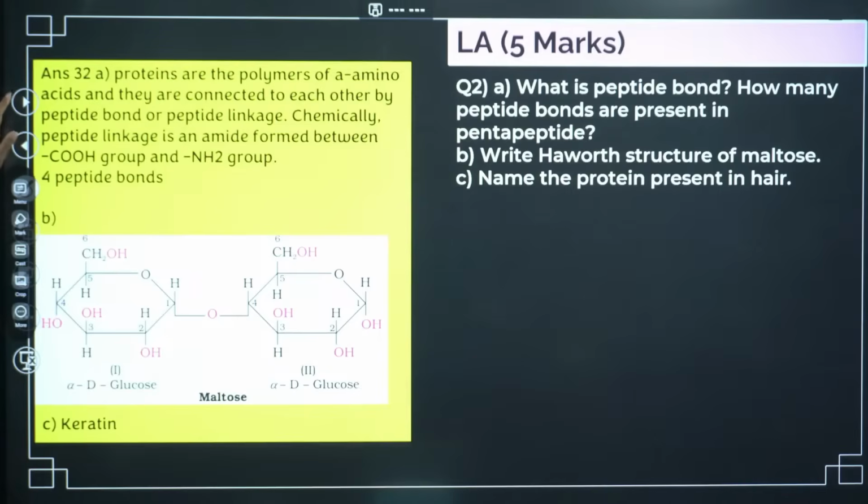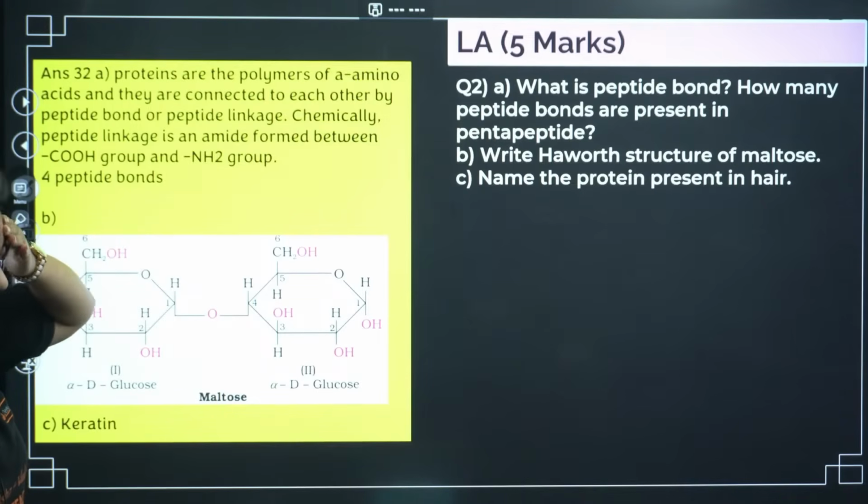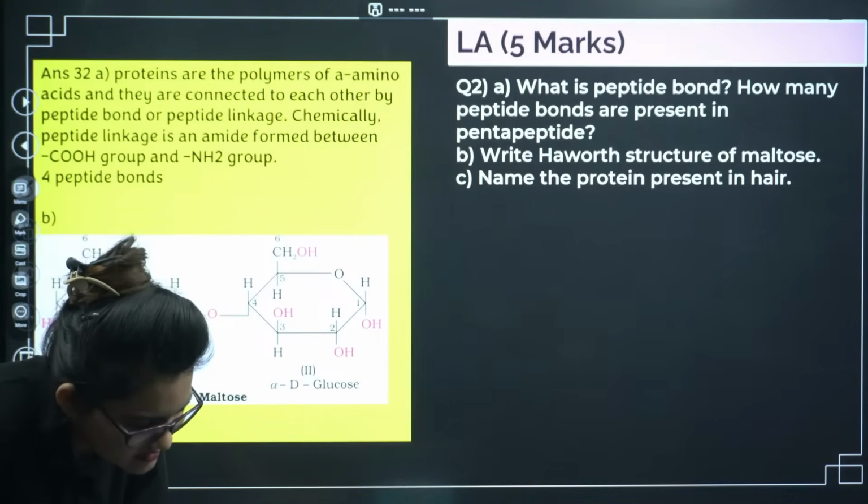Let's go ahead. So this is the structure of maltose. Next, what is a peptide bond? A peptide bond means the bond between two amino acids. Whenever COOH and NH2 react, they release one unit of water. That is the peptide bond. This is the maltose structure, very important for your exam. And the protein present here is basically keratin.